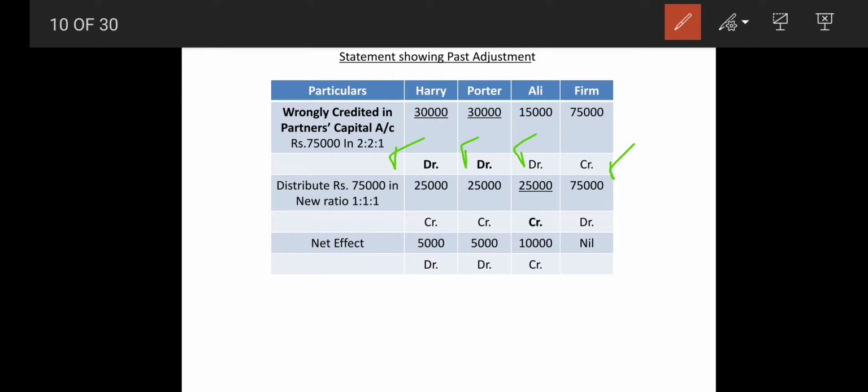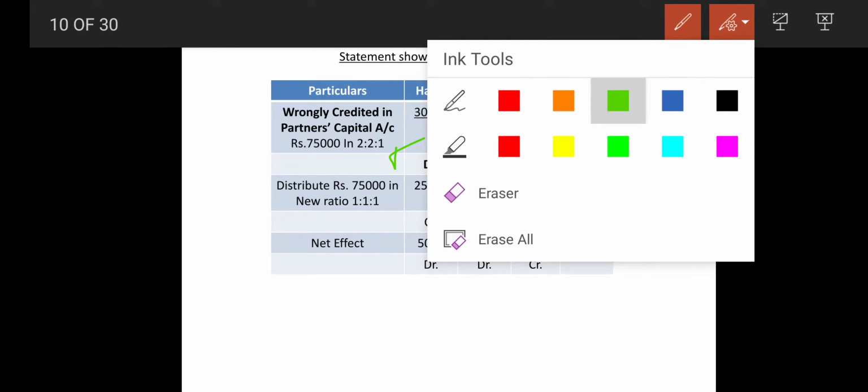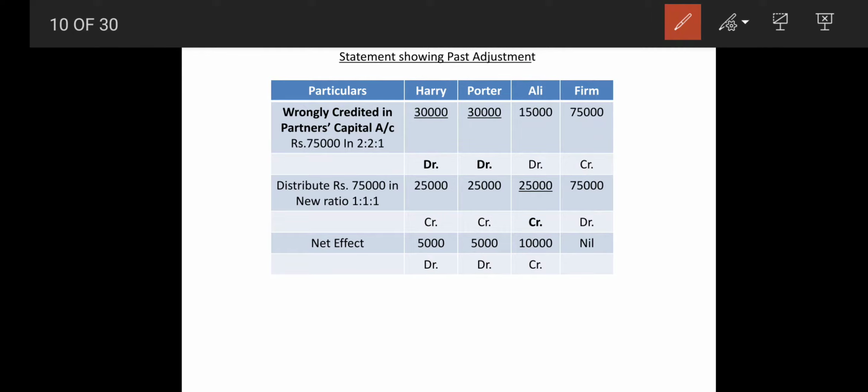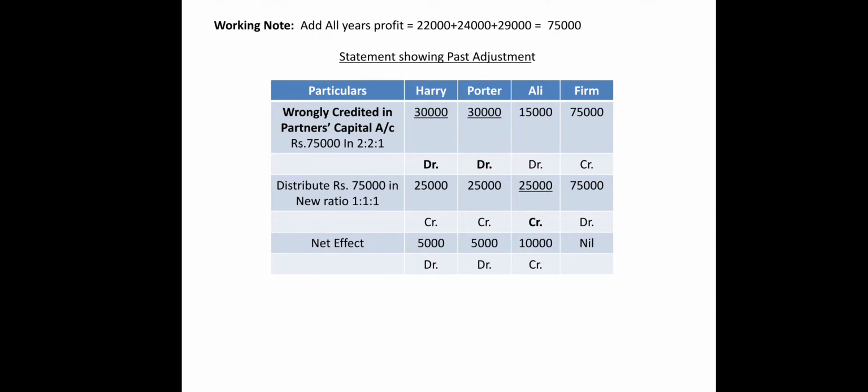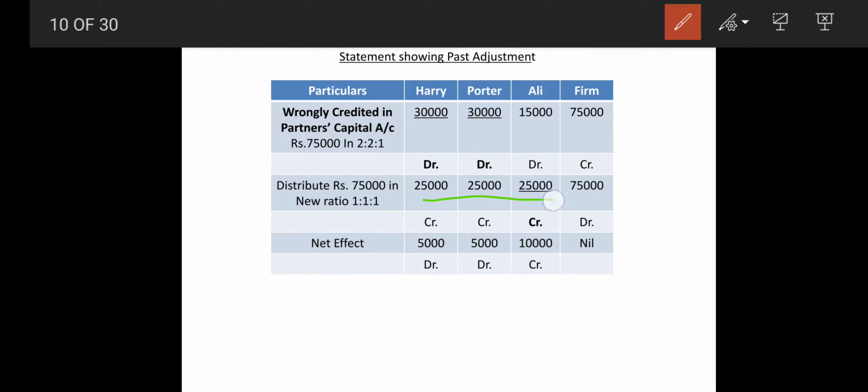Now we will switch to the next part. 75,000 is the final effect which is now to be distributed in the new ratio. So what is the new ratio? They had said that the new ratio is 1:1:1. So now we are going to transfer this 75,000 in 1:1:1. So 25,000, 25,000 and 25,000 is their distribution. Ultimately this will be nullified because the 75,000 credit is distributed over here. So this will now be debit and that will be nil. Okay, so this is over, right?